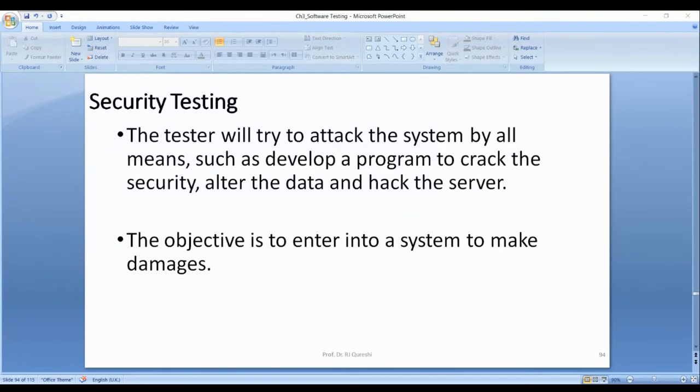Yes, denial of service. And now we have very popular DDoS, distributed denial of service.